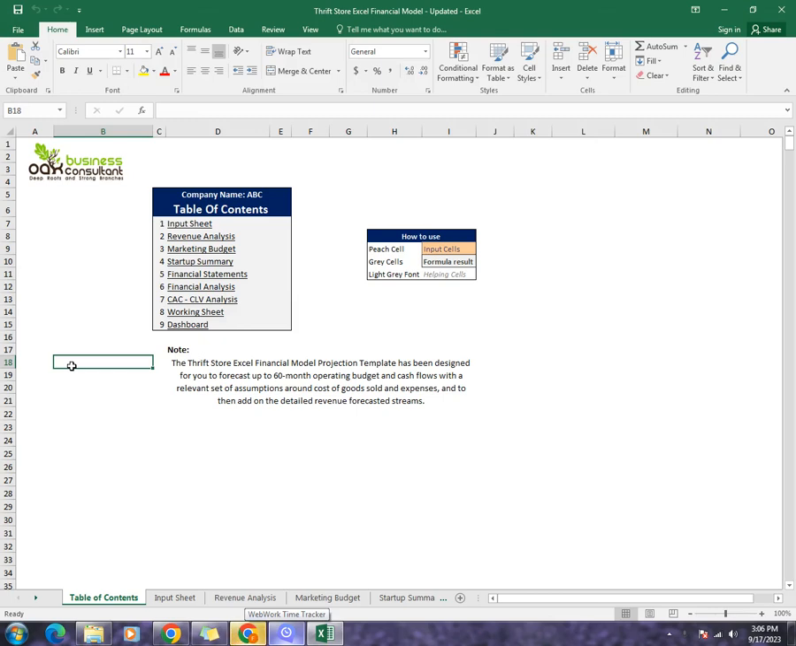Today we have brought you another financial model. This one is the Thrift Store Excel financial model. It is forecasted up to 60 months on the basis of revenue and cost forecast streams, as well as its cash flows, its operating budget, and its cost of goods sold. As you can see over here, the beige cells indicate the input cells, whereas the gray cells are the formula cells, and the light gray font marks the helping cells.